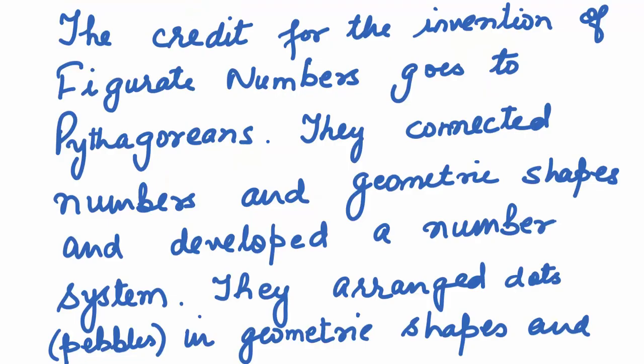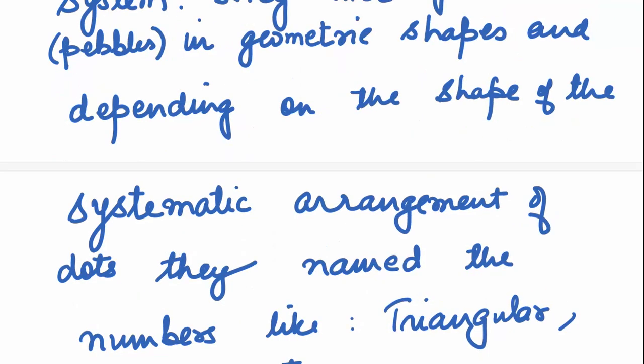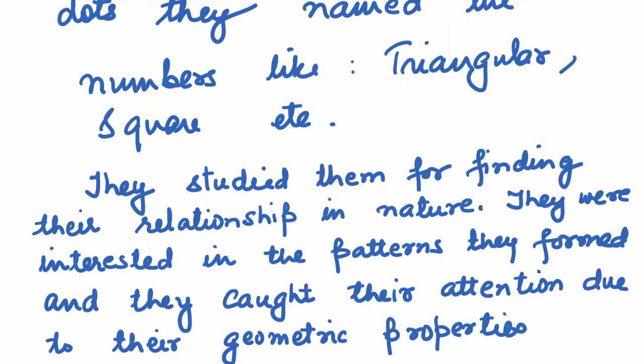The credit for the invention of figurate numbers goes to the Pythagoreans. They connected numbers and geometric shapes and developed a number system. They arranged dots in geometric shapes, and depending on the shape of the systematic arrangement of dots, they named the numbers triangular, square, etc. They studied them for finding their relationship in nature. They were interested in the patterns these numbers formed, and they caught their attention due to their geometric properties.